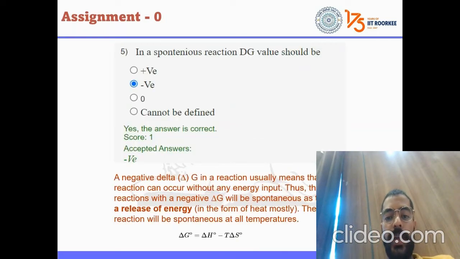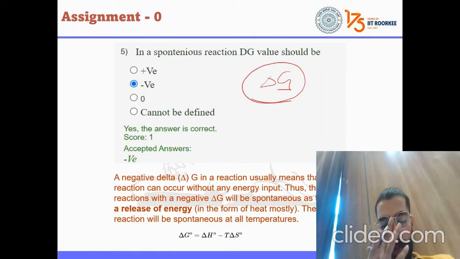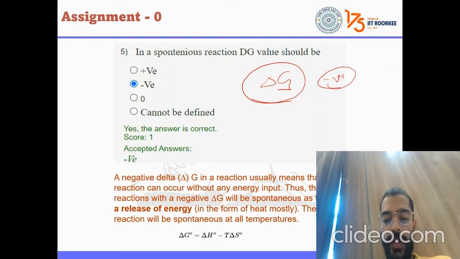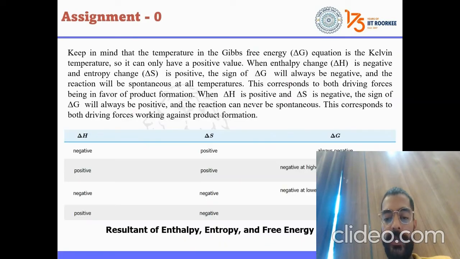In a spontaneous reaction, the delta G value should be, don't get confused, delta G gives free energy, right? Positive, negative, zero, or cannot be defined. We all know we need a negative delta G value for a spontaneous reaction. That means a reaction will be spontaneous when we do not supply any energy to the system and still the reaction is going on. That reaction is called spontaneous, right? So we have a few cases with respect to this equation. I shall explain this.